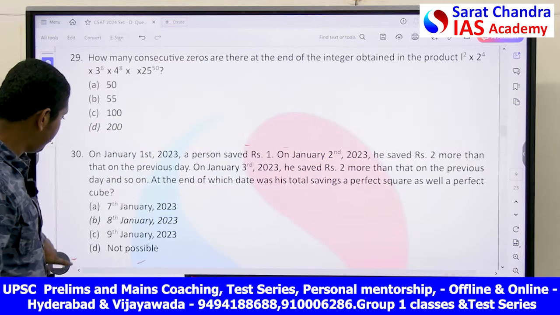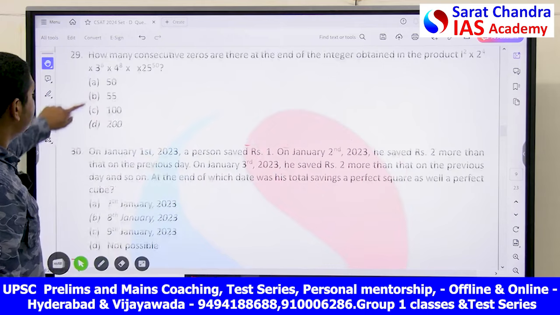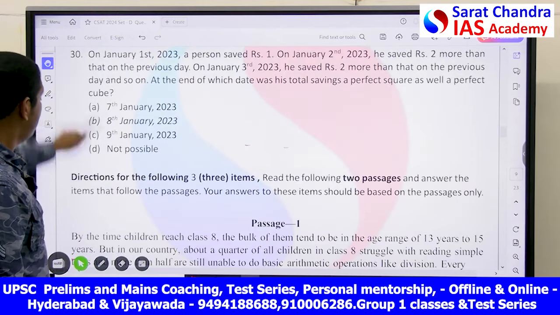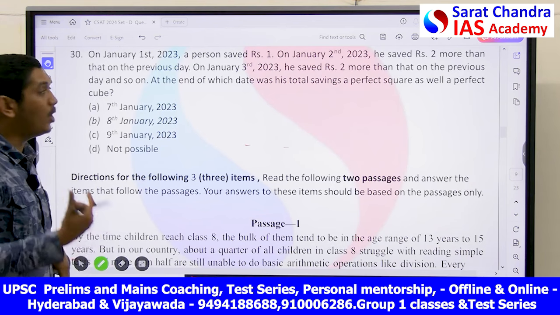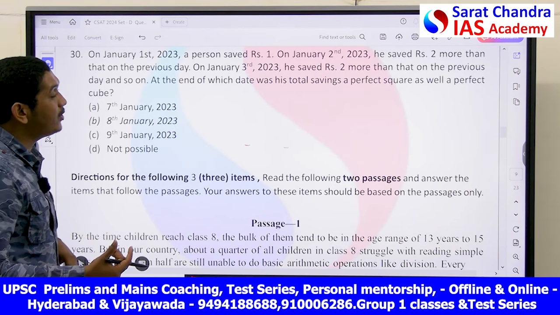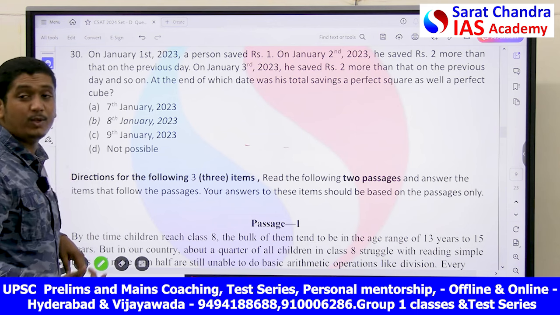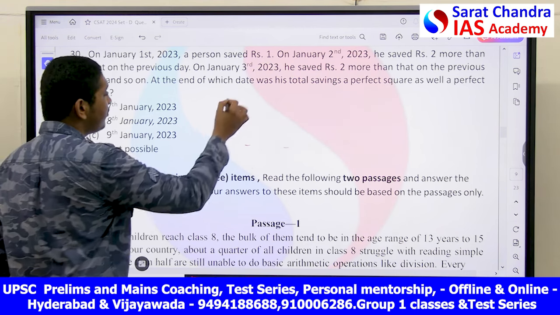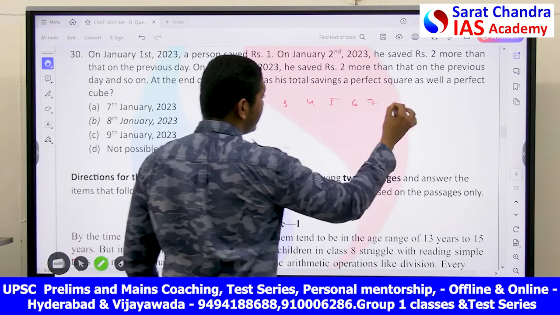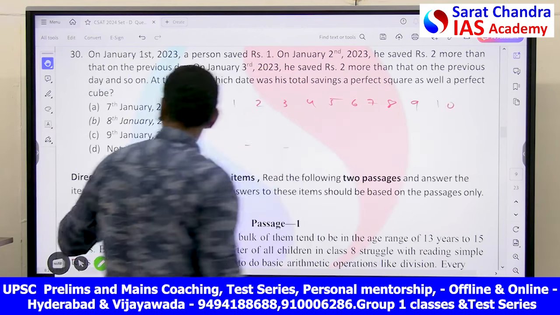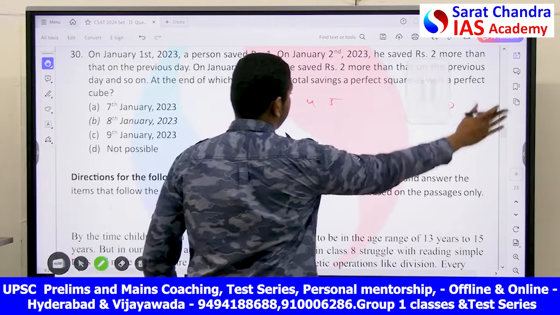Next question we'll be going. See, this is again a simple question. On January 1st, 2023, a person saved 1 rupee. On 2nd Jan 2023, he saved rupees 2 more than the first day. That is on 1st, 2nd, 3rd, 4th, 5th, 6th, 7th, 8th, 9th, 10th. Till 9th I will write, that's it.